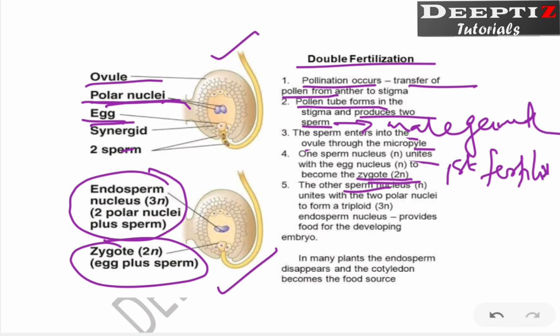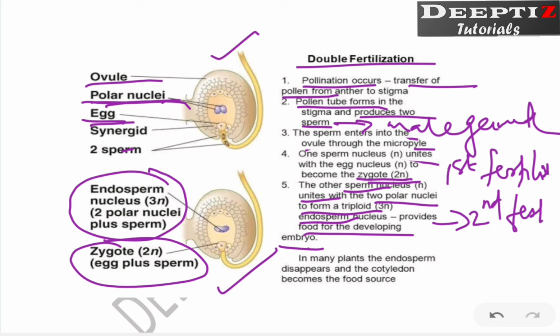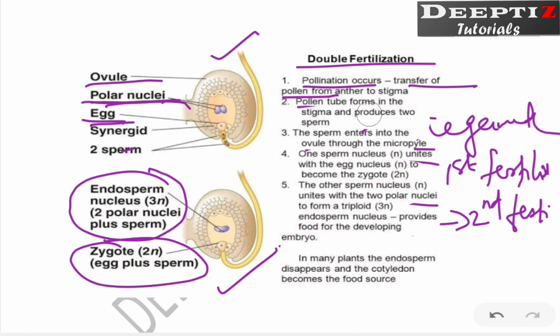Now the other sperm nucleus unites with the two polar nuclei to form the triploid endosperm to provide food for the developing embryo. Zygote will be developed into embryo, right? So the second fertilization takes place here for the formation of this endosperm. Now this is what we call double fertilization and triple fusion. You can understand one thing, a part of double fertilization is triple fusion. Just clearly understand.